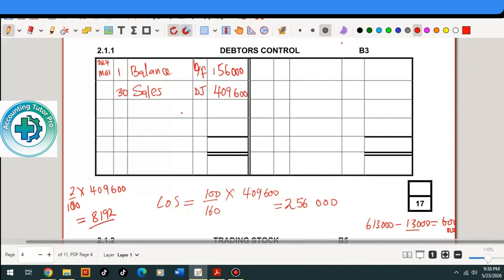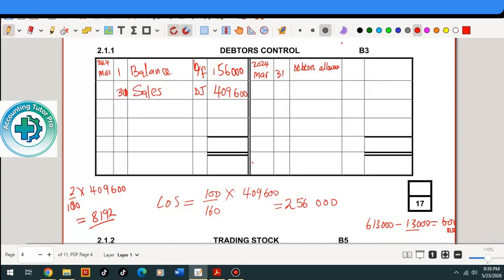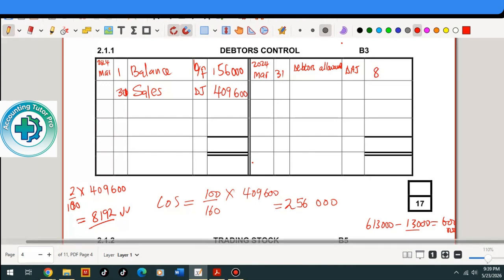So those are the debtors allowances. So the debtors allowances are reduced at the debtors control. So we say 2024, March 31, debtors allowances, DAJ for debtors allowances journal. The amount that we have just calculated, which represents the debtors allowance, 8,192.